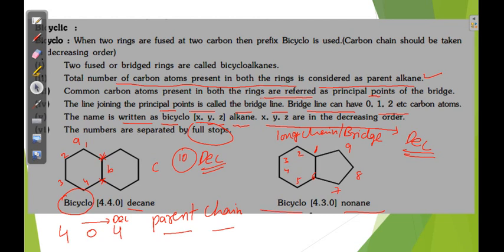If you take the bracket here, 4 carbons in the first chain, the A chain, and then the B chain and C chain. In the A chain, how many carbons are there? 4 carbons. You should not count 1 and 6, because these are the bridged head carbons. We are talking about bridge carbons. So in the first bridge 4 carbons, in the B bridge 0 carbons, in the C bridge 3 carbons. We have to write in decreasing order. Therefore, 4.3.0. You can see here.